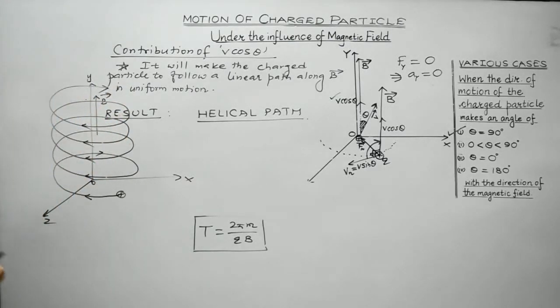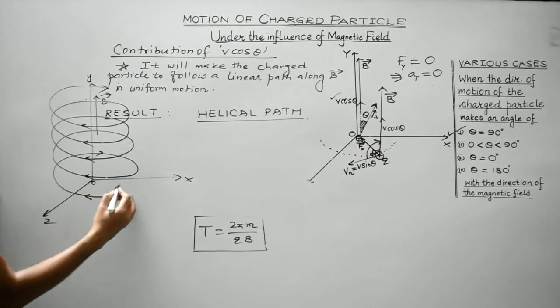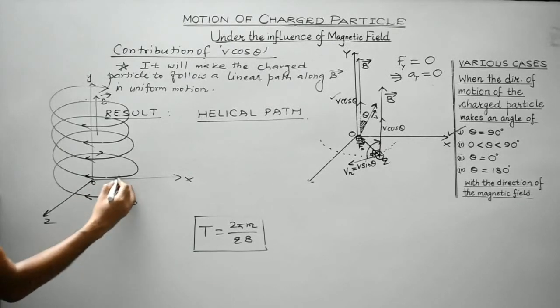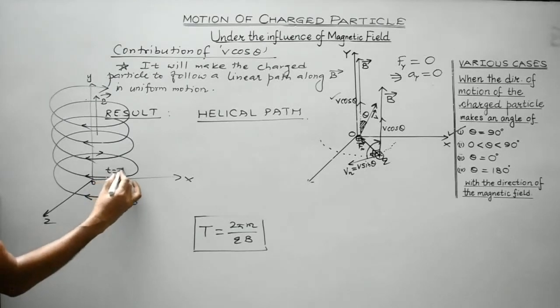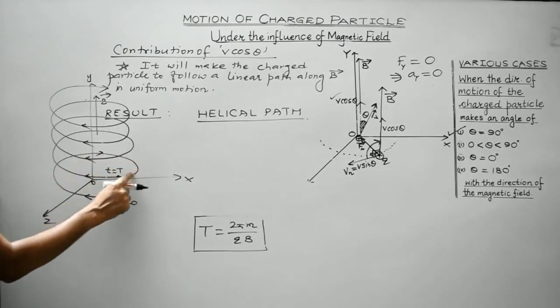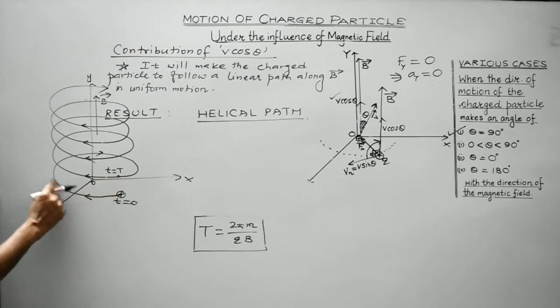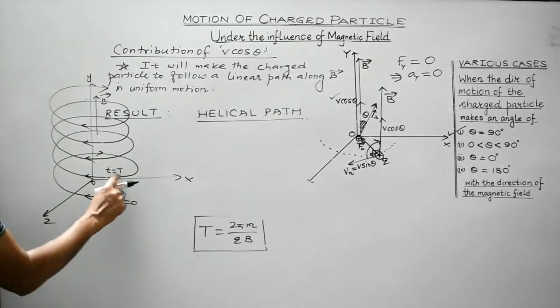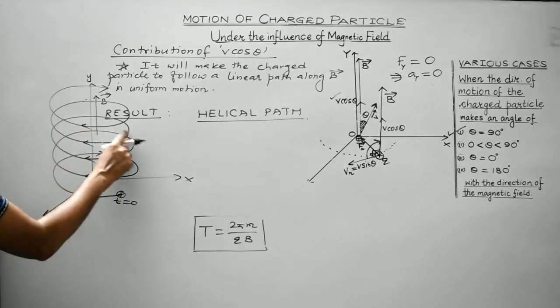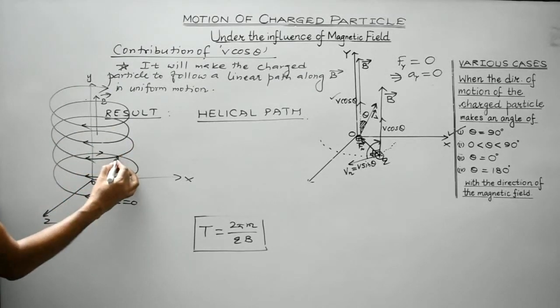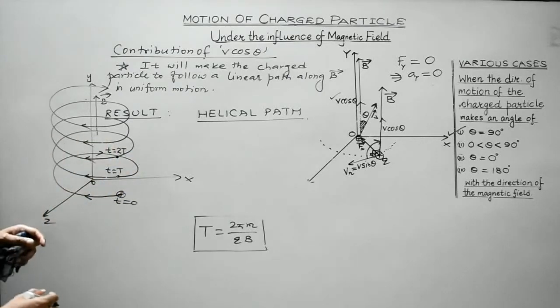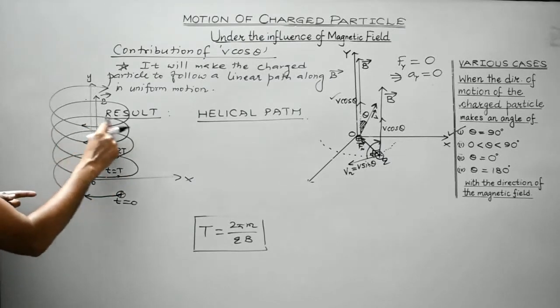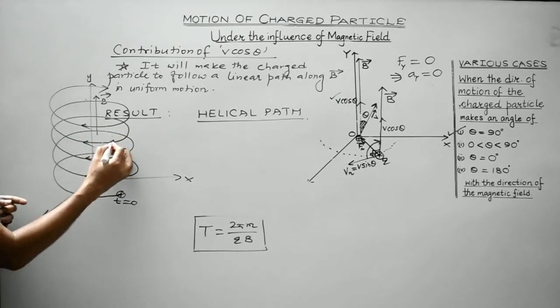Right, students? This is the case. So look, suppose this is t equals 0. Now at this point, it will complete one revolution. And the time taken by the charged particle to complete one revolution is known as the time period, isn't it? Then again, it will complete one revolution. Again, it will come over here, completing one revolution. So again the same time capital T will elapse. Again it will follow the circular path and come over here. So it will be t equals 3T.